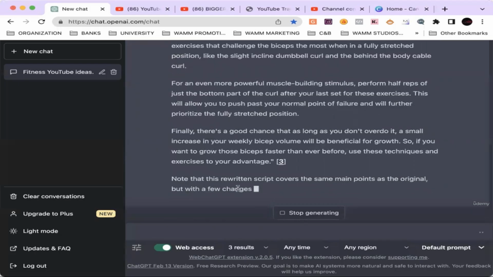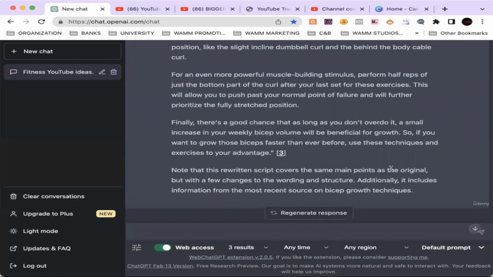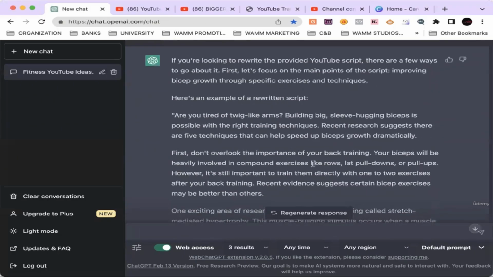And then it gives you a summary about the rewritten script. Note that this rewritten script covers the same main points as the original, but with a few changes to the wording and structure. Additionally, it includes information from the most recent source on bicep growth techniques. It's amazing. All right, y'all. So that's how you do it. That's how you generate your whole entire script.